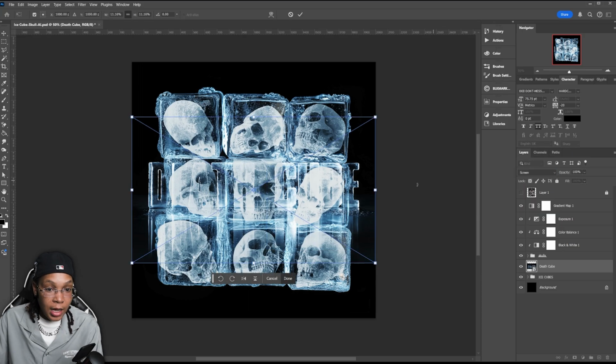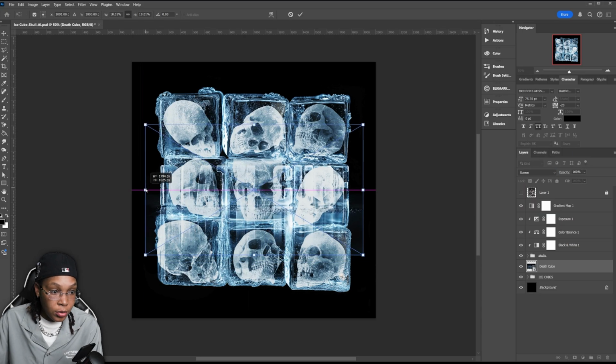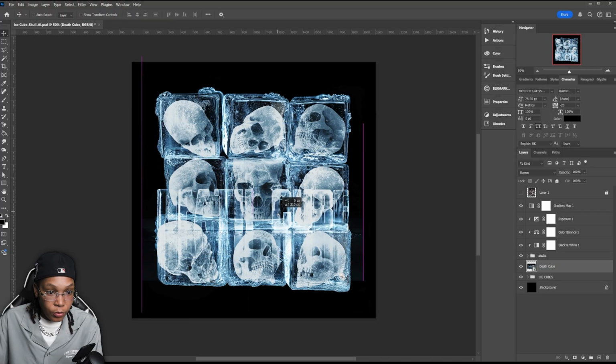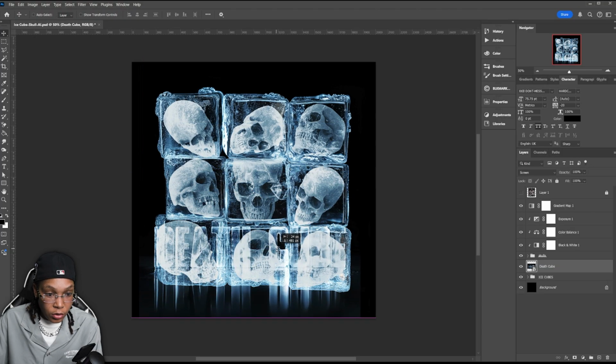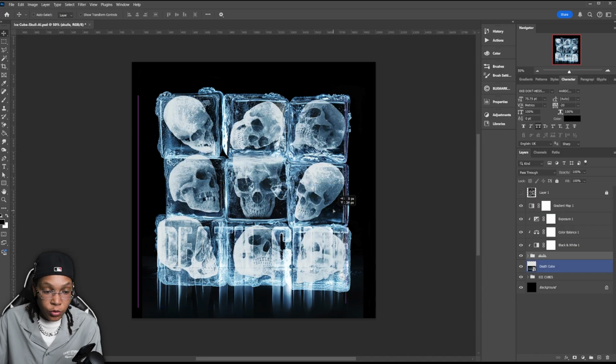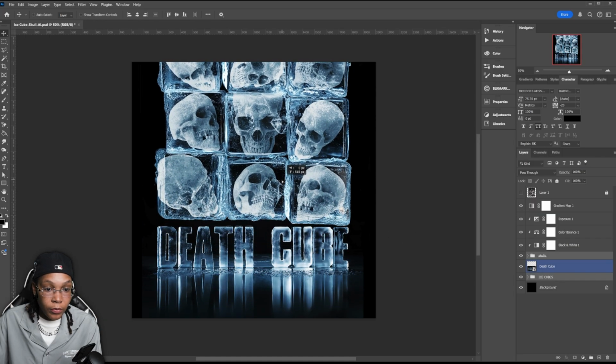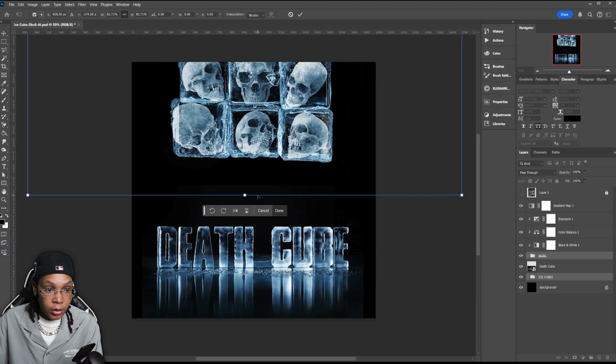And then we want to size this so it's about the same size as the actual ice cubes. And then we're just going to move this all the way down to the bottom, so then it's falling in. So you see Death Cubes right here. We're going to go ahead and select the skulls and the ice cubes and move those up. I want to make it a little bit smaller so they fit the cube area right here.